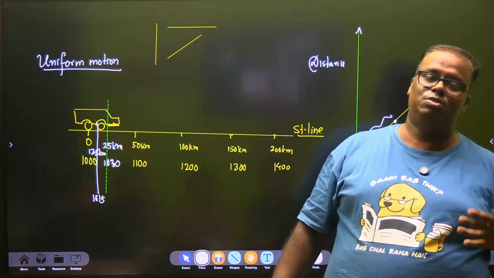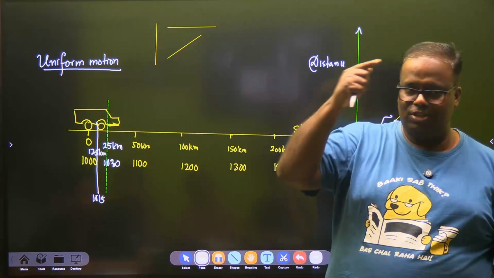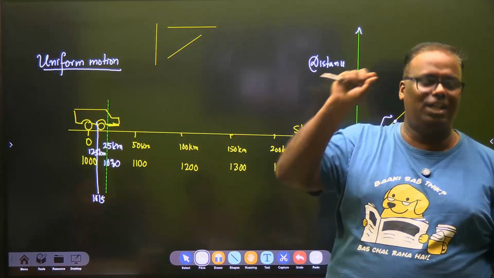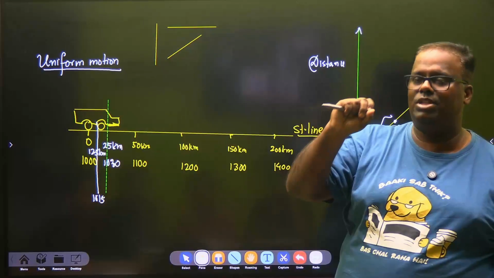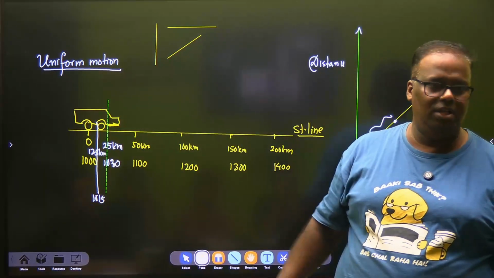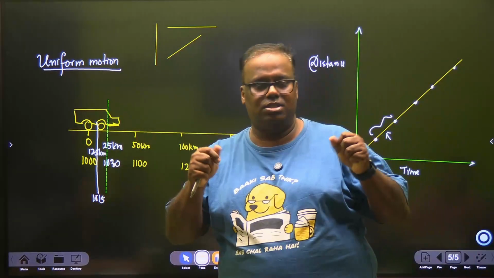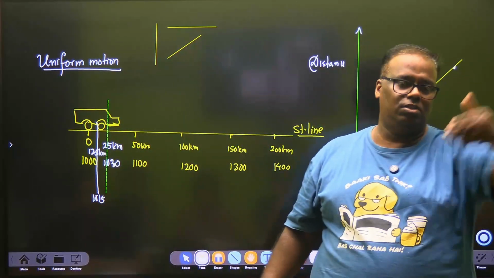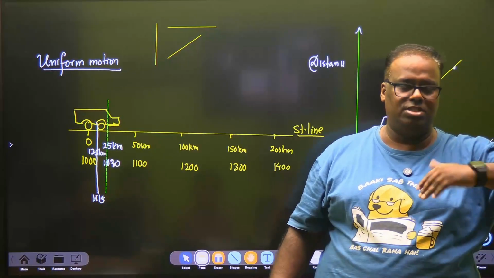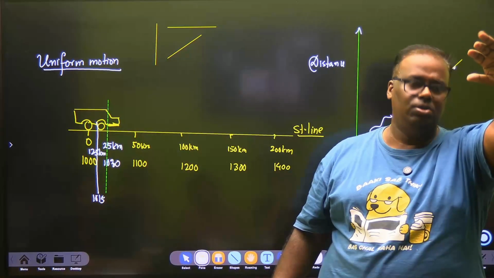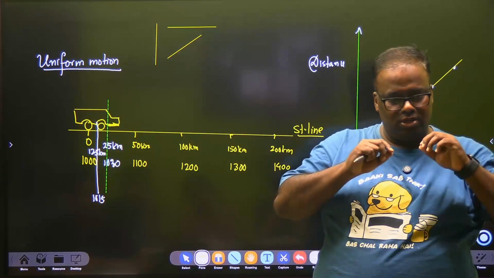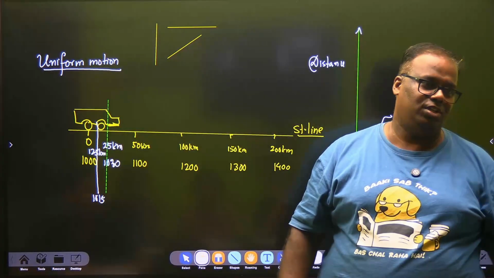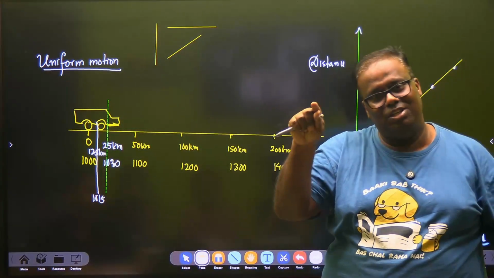But if a person is observing you from Mars, you are actually not in a straight line. You are on a curve. But still that curve will be very, very negligible. So we can say that during this particular interval, the road was straight, right? In Delhi we have Kartavya Path, on which the parade of 26 January happens. That's a straight line from India Gate to Rashtrapati Bhavan. There, if you are driving with cruise, you're going at uniform motion. But still that line will also be a little bit curved.